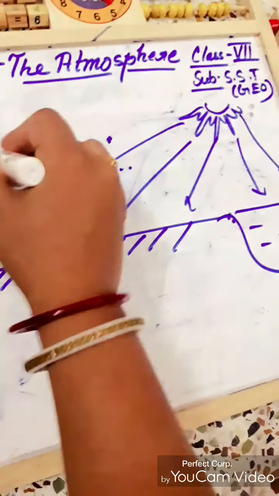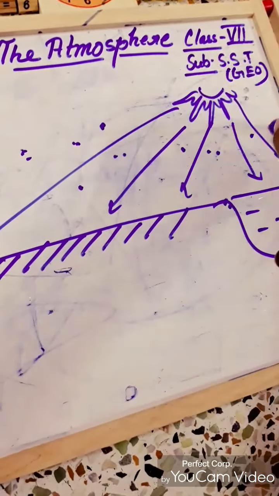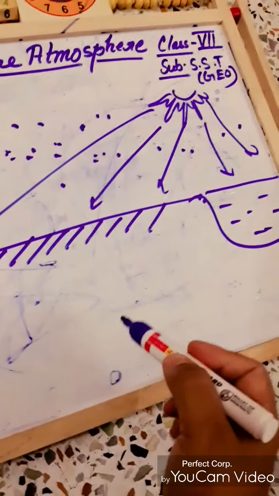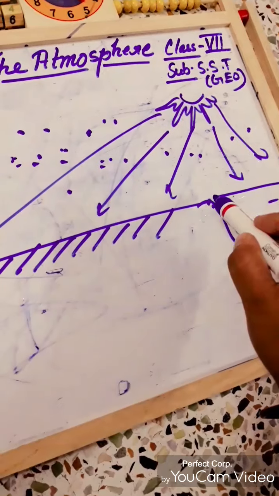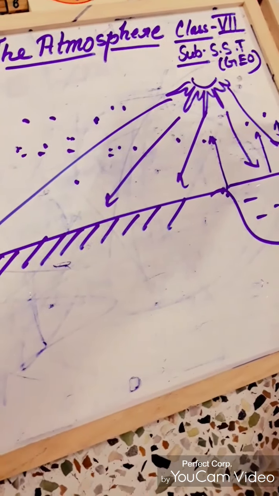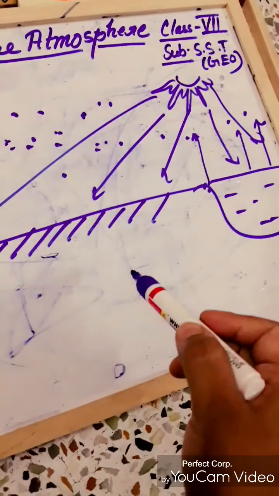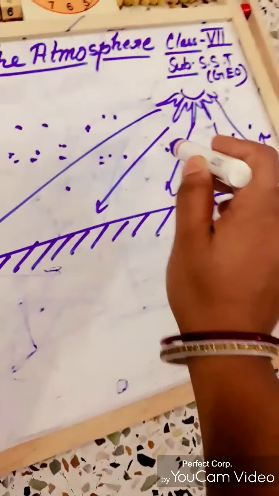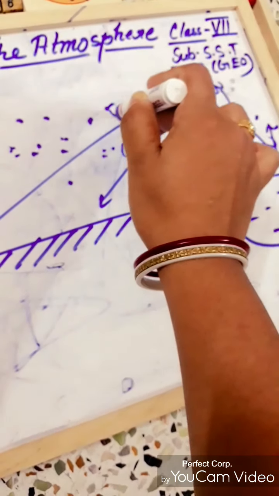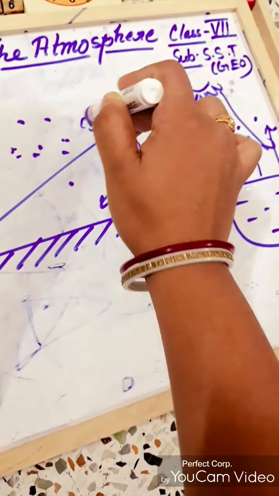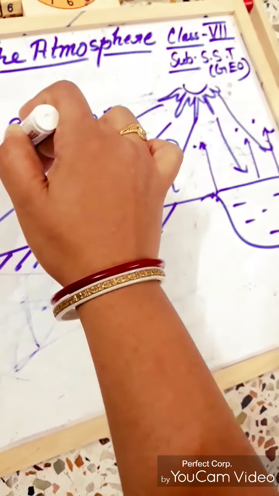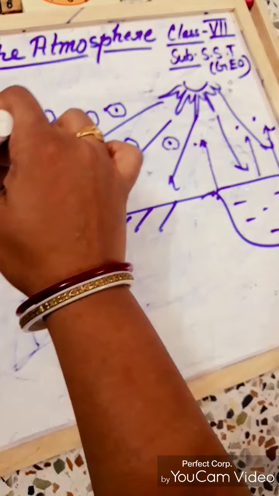Now there are different types of dust particles available in our air or in our environment. When the water vapor goes to a higher portion of the atmosphere, that water vapor gathers by centering on the dust particles.